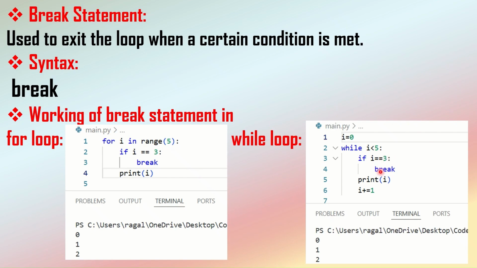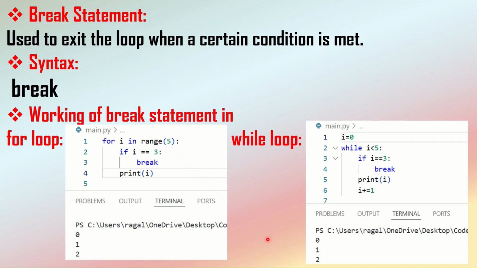So the Python compiler will see this break keyword. Immediately it stops executing this statement, and then it comes out of this while loop. See here, it stopped executing these two statements, not only this one. So the incrementation also gets stopped, and immediately it will come out of this while loop. So that's why 0, 1, 2 are the values that we have printed here. So this is how the break statement works inside for and while loops.